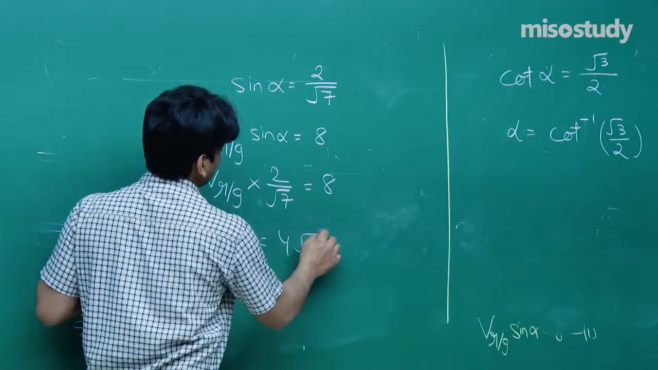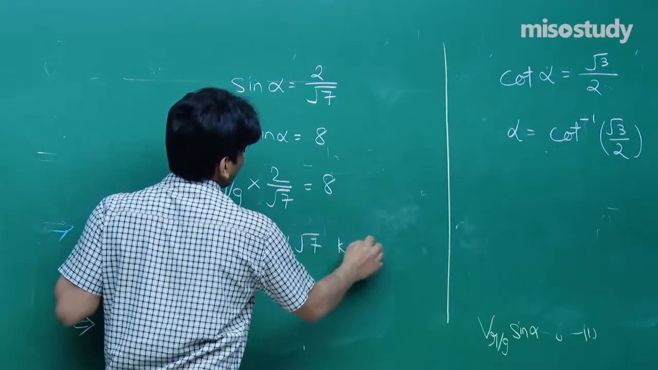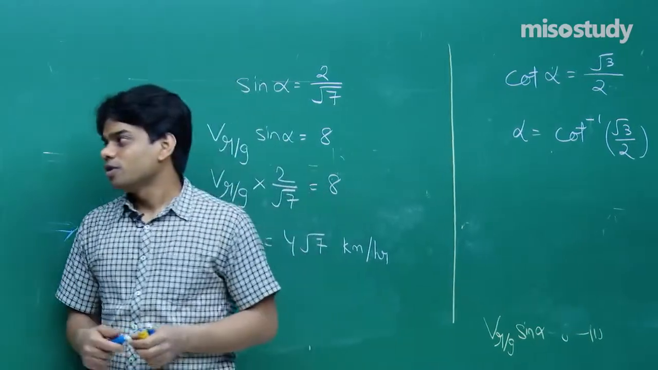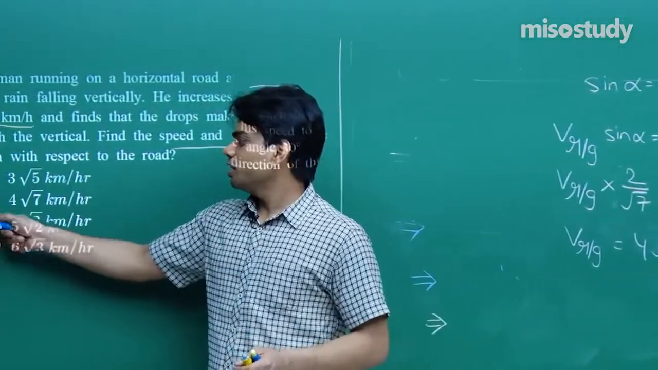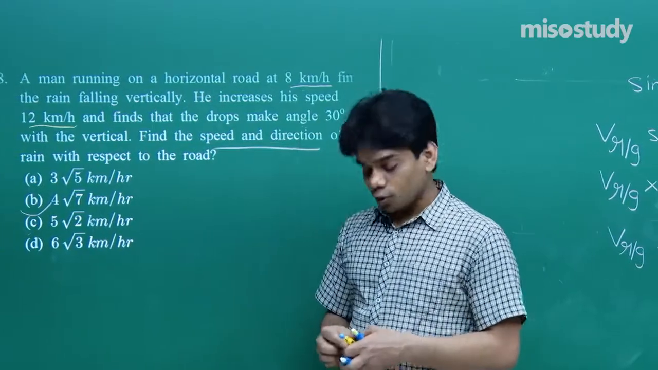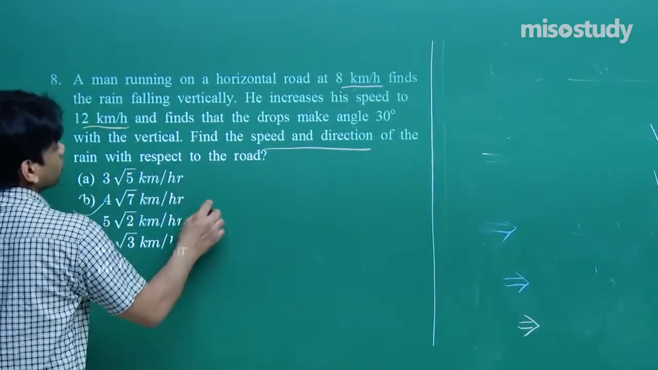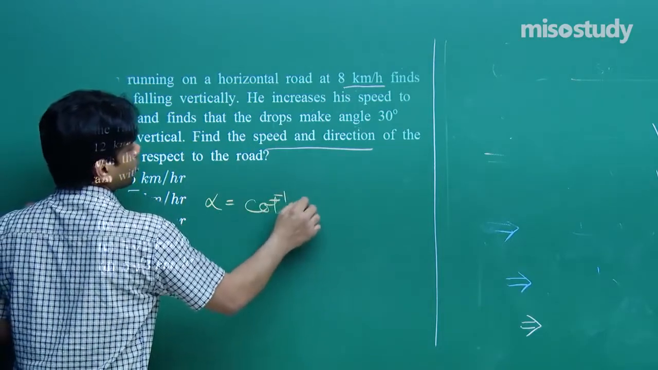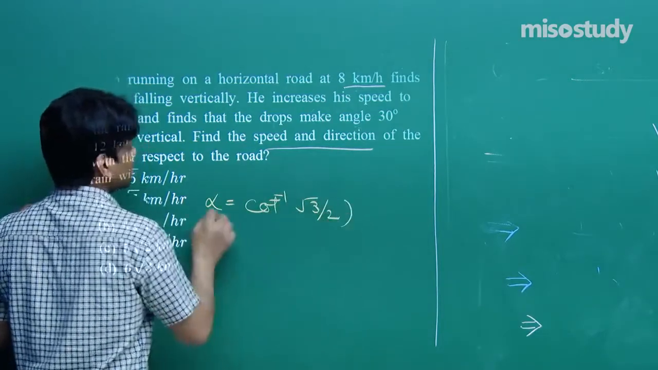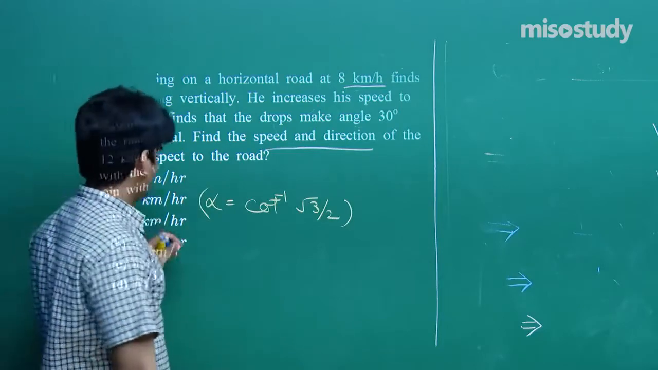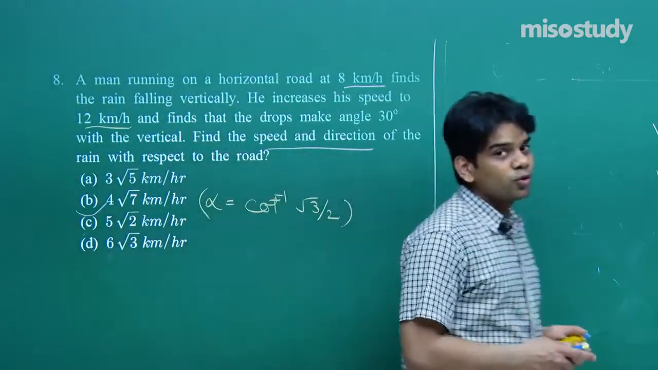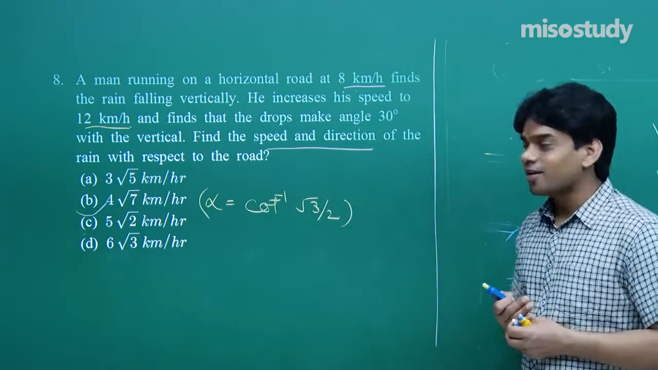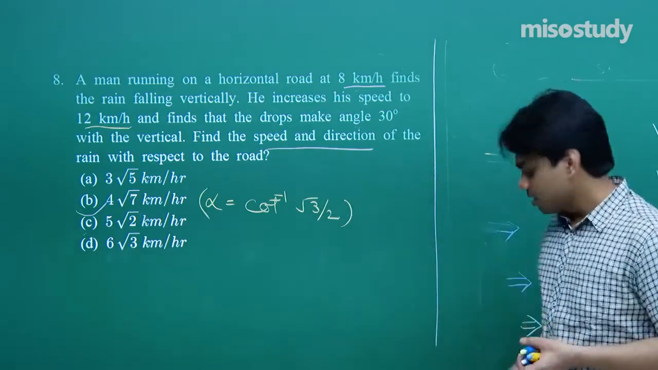That comes out to be 4 root 7 kilometer per hour. This is the value of the speed of rain to ground. So the answer will be option number B, 4 root 7 kilometer per hour. To complete it with direction, we should also write alpha is equal to cot inverse root 3 by 2. Since the diagram is required to show this, the only answer you have to mark is 4 root 7 kilometer per hour, and the angle that it makes with the vertical, that is alpha is equal to cot inverse root 3 by 2. That is the answer.